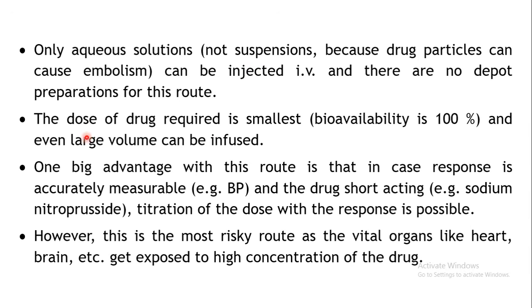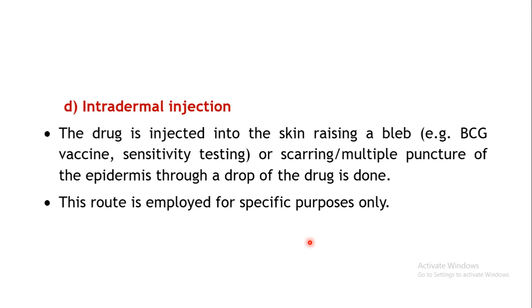Then the dose of the drug required here will be the smallest of all the routes, because 100% of the drug which you are administering reaches your systemic circulation. Now one major advantage offered with this is that the response is measurable, and you can titrate a particular dose to produce a particular amount of action. However, the problem is that it is quite risky, as all the vital organs may get exposed to a high concentration of the drug.